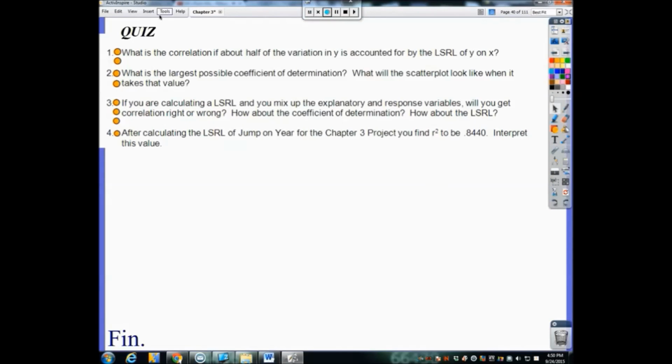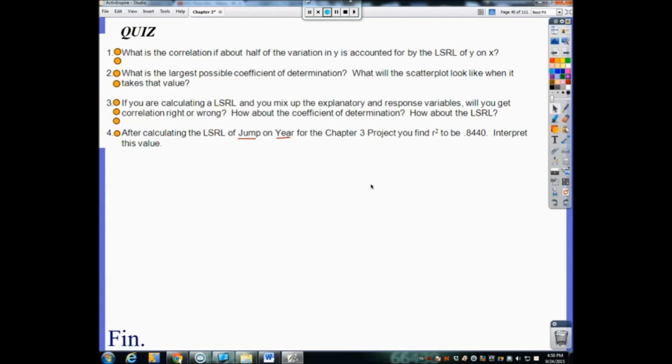The last part here is I want to leave this up to you guys. I'm just going to call this a fake quiz, if you will. 4 questions. And this is all related, for the most part, to R-squared. Now, problem number 4 here says, after calculating the regression line of jump on year for the Chapter 3 project, this is something that I did in a previous year, and I just haven't changed the context of this. So don't go, oh crap, I didn't know we did a Chapter 3 project. Just know that when we talk about jump, we're talking about the jump distance, and whenever we talk about the year, we're talking about how many years it's been in the past.